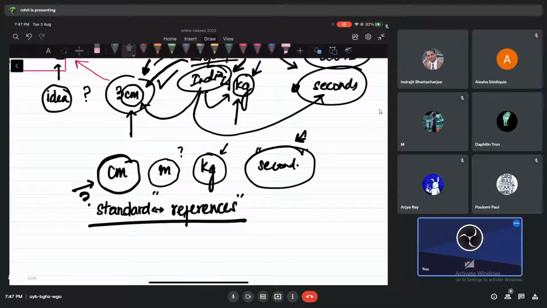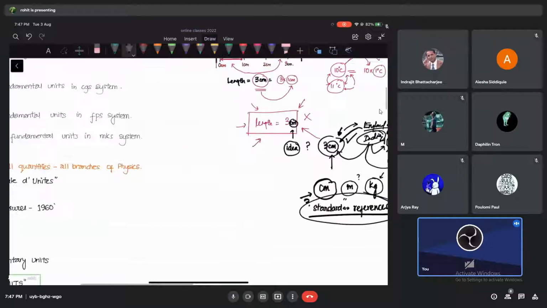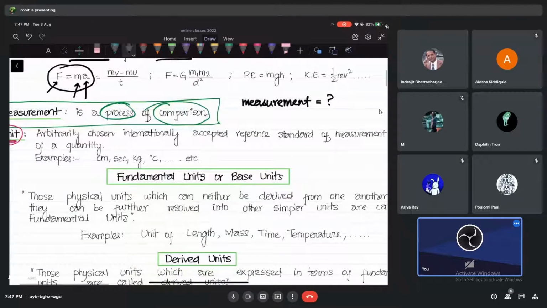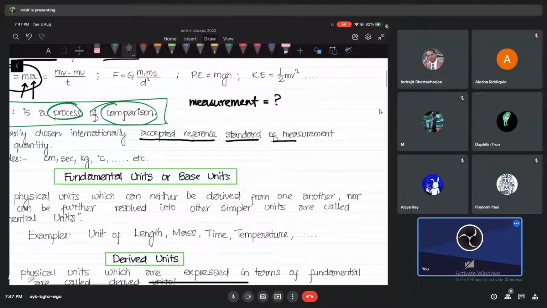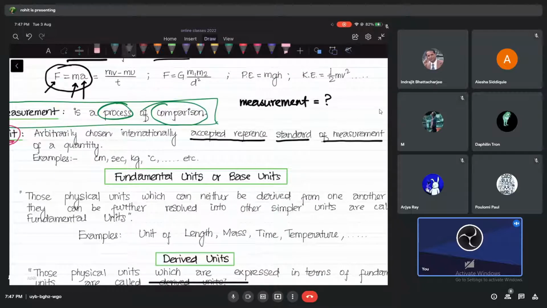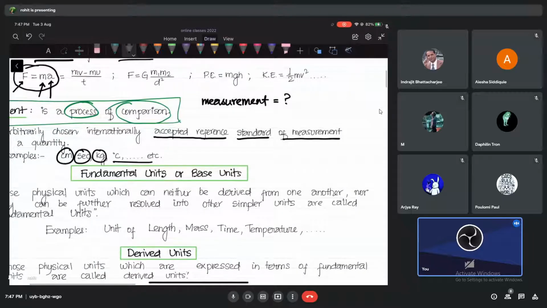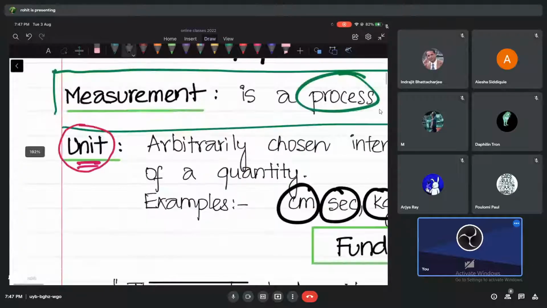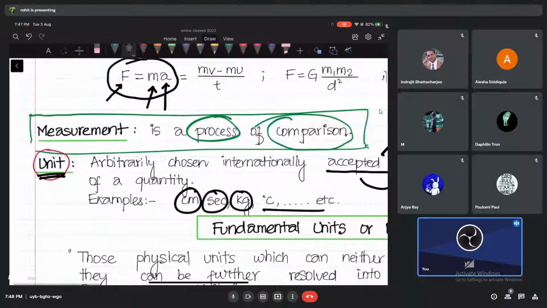So these standard references, let me just read out to you a definition. Not a very difficult thing. The accepted references of standard of measurement of, let's say, mass or length or time or anything, or temperature, the accepted references that we use, we call them units. Can you understand? So that we can refer to anything.